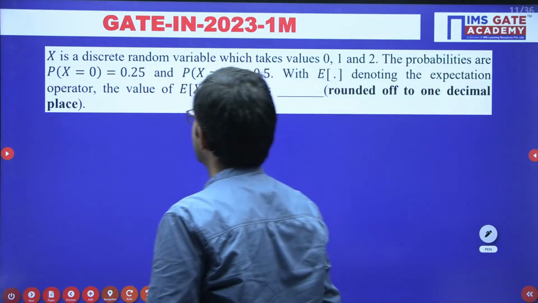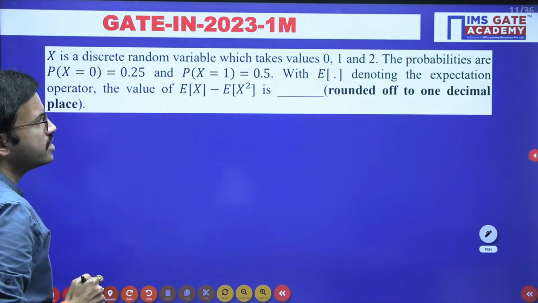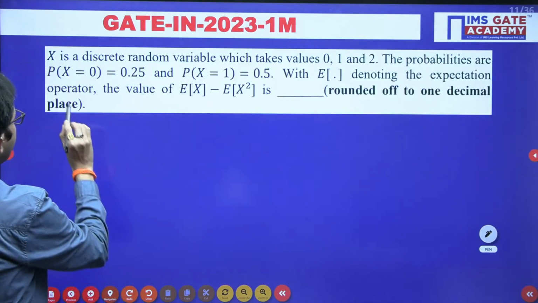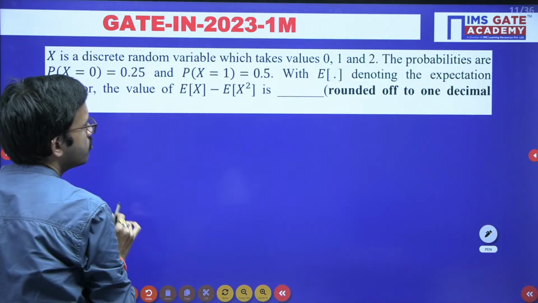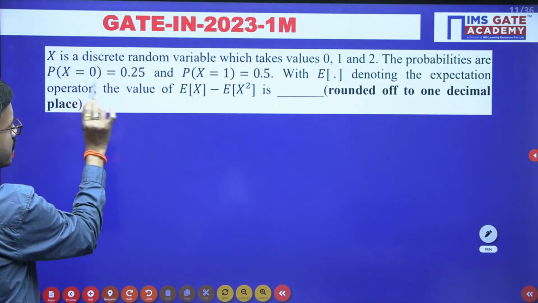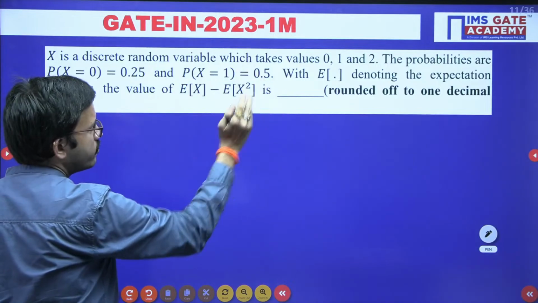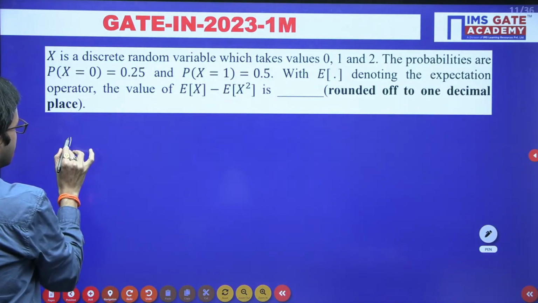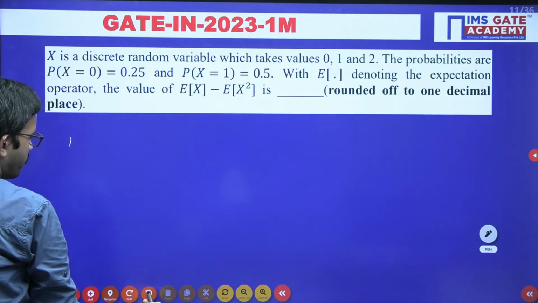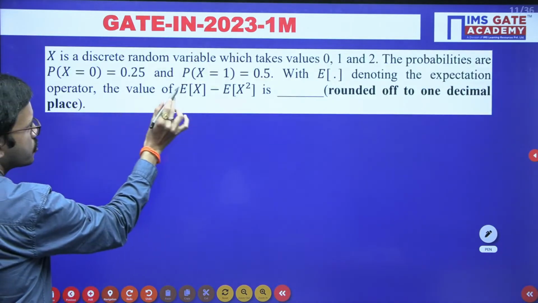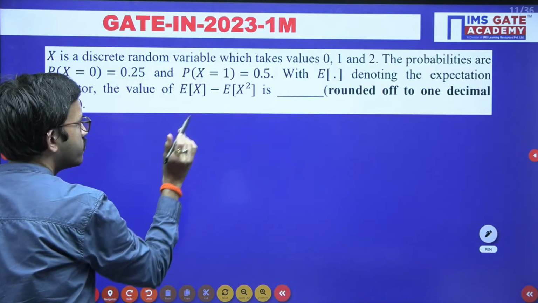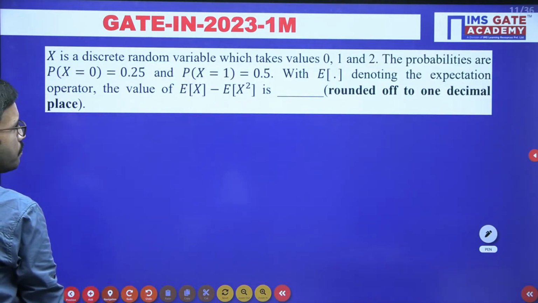Yeah. So this is a question based on random variables. Here they have mentioned X is a discrete random variable which takes 3 values 0, 1, 2. So regarding that, you have 3 values, but among those 3 they have given probabilities only for 2. Okay, they have given probabilities only for 2, right? So first of all, note down the corresponding probabilities given.